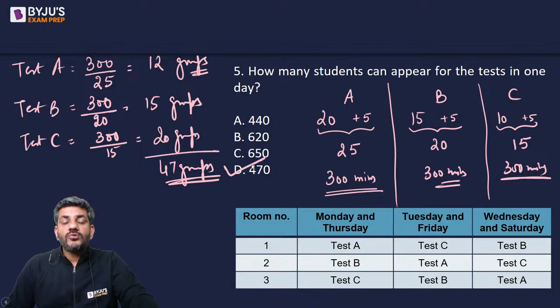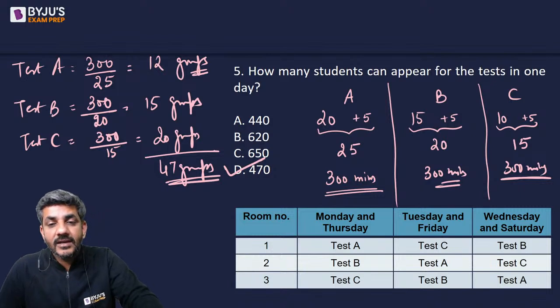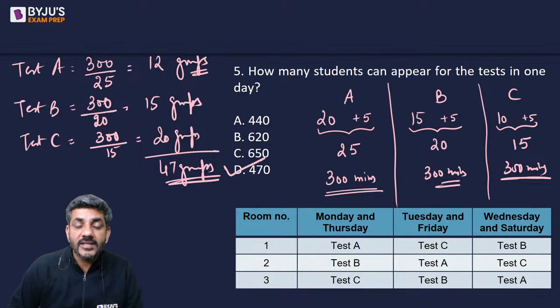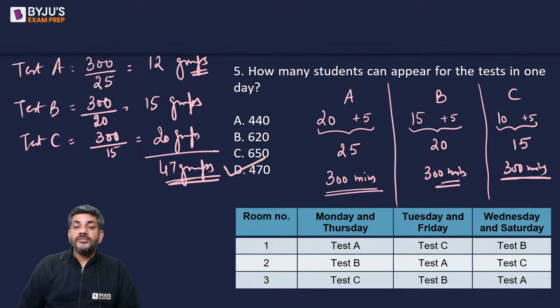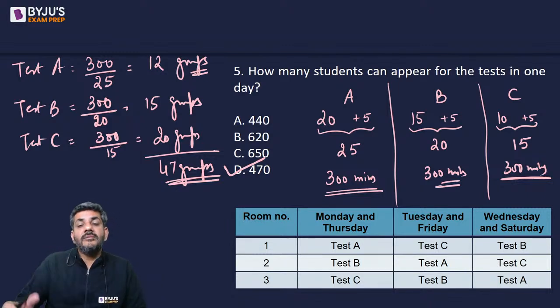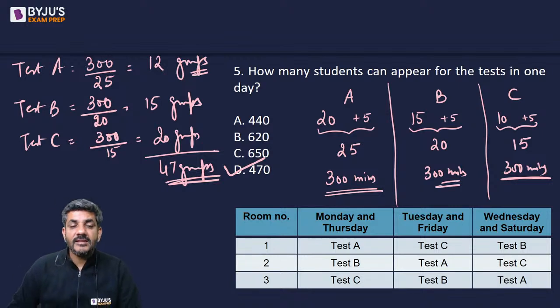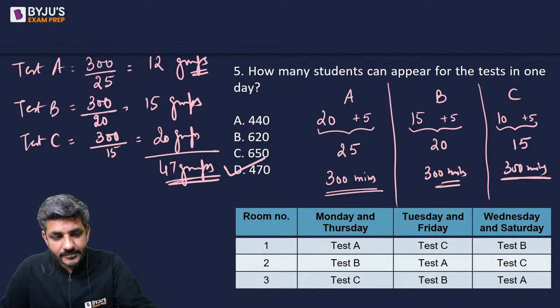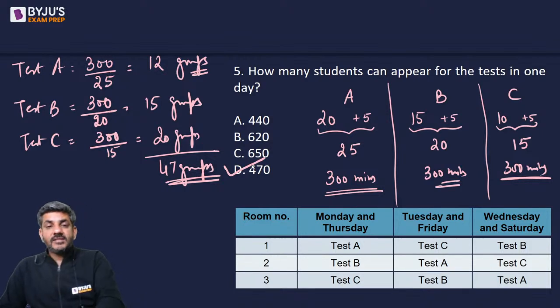So how many students can appear for the tests in one day? The correct answer for this question is 470. I'm sure you all have understood. We just saw the total time taken to conduct a test, the total time available for a particular room, and then we divided them to get the number of groups which can write that exam, which gave us the answer as 470. I hope it is understood to all of you.